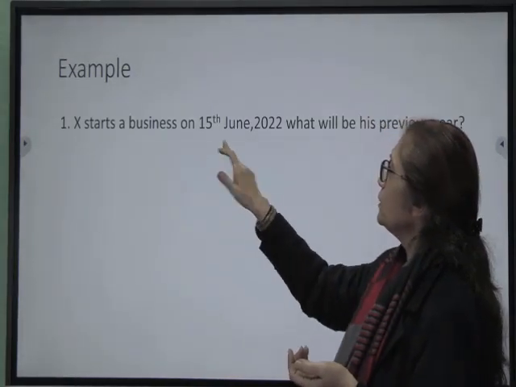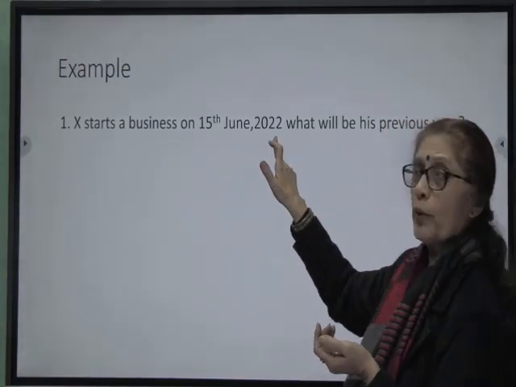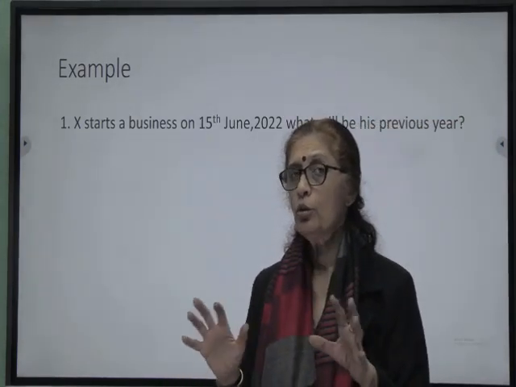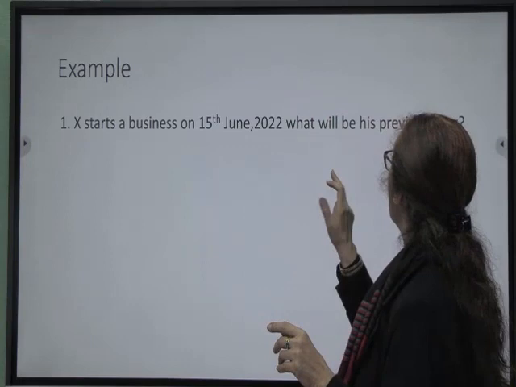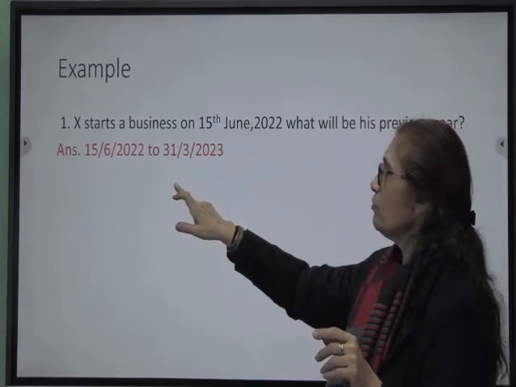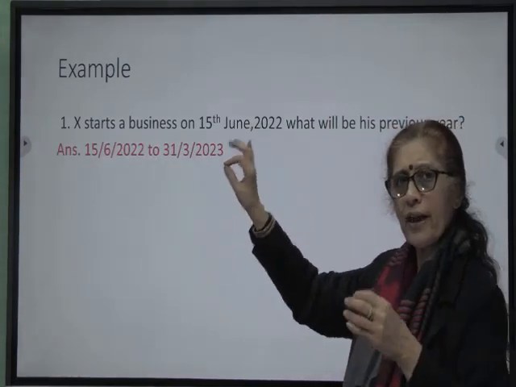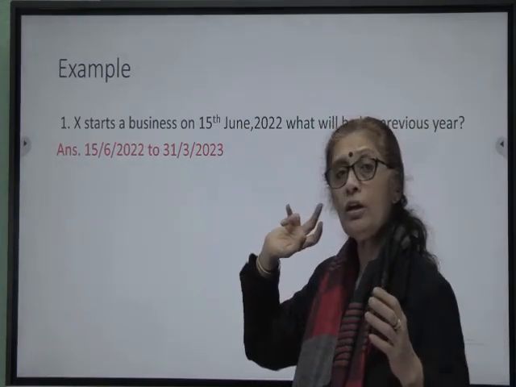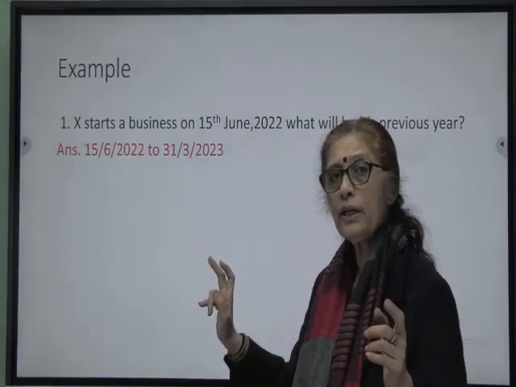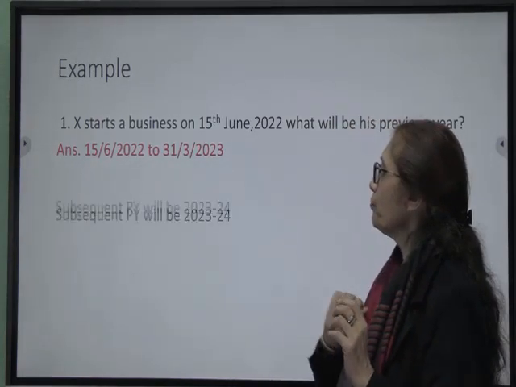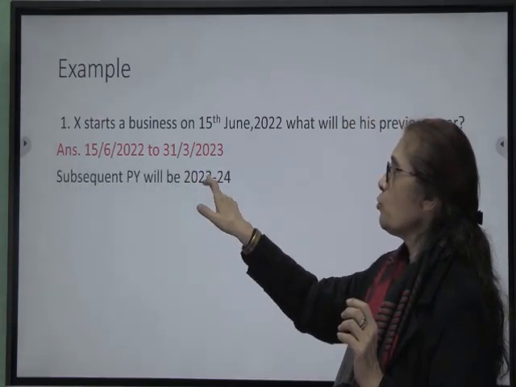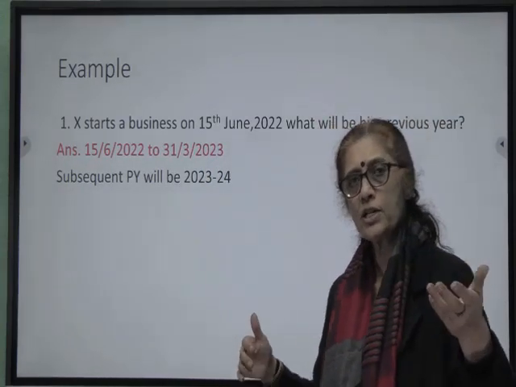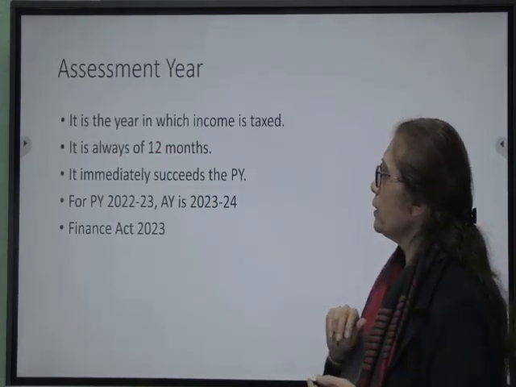For instance, X starts a business on 15th June 22. We are starting a business in the middle of the year. So on 1st April 22, no source of income exists. So what will be his previous year? His previous year will be 15th June, right on the date when the source of income comes into existence, but will end on 31st March 23. Subsequent previous years would be 23-24, 24-25, 25-26, so on and so forth, all financial years.